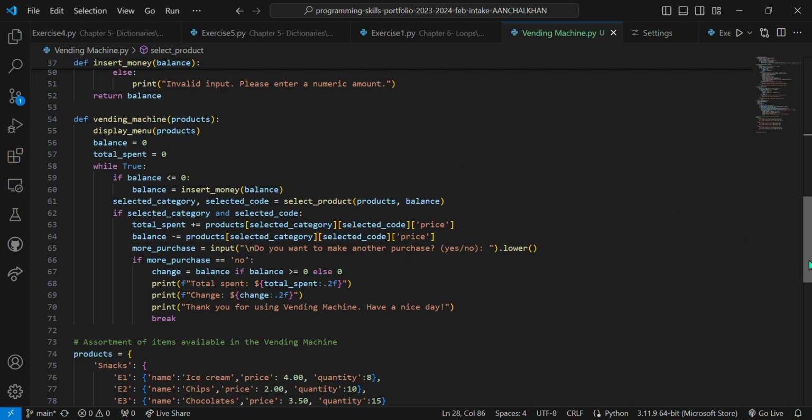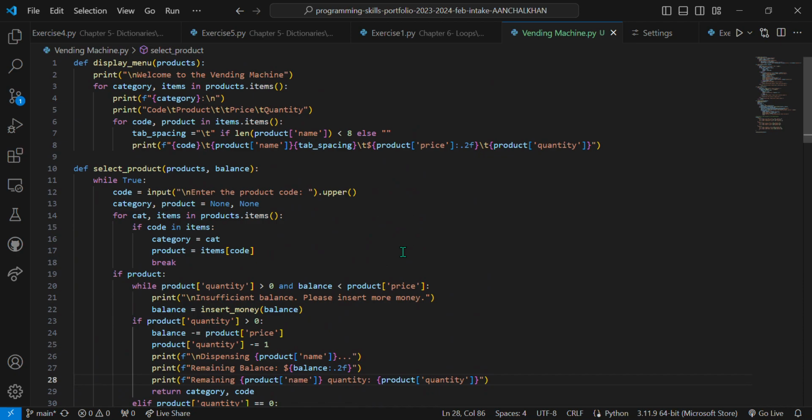Number 3, we have the product selection loop, where the program enters a loop where it repeatedly prompts the user to select a product until the user decides to exit. Inside the loop, it checks if the balance is 0 or negative. If so, it prompts the user to insert money using the insert money option. It then calls the select product function to allow the user to select a product.